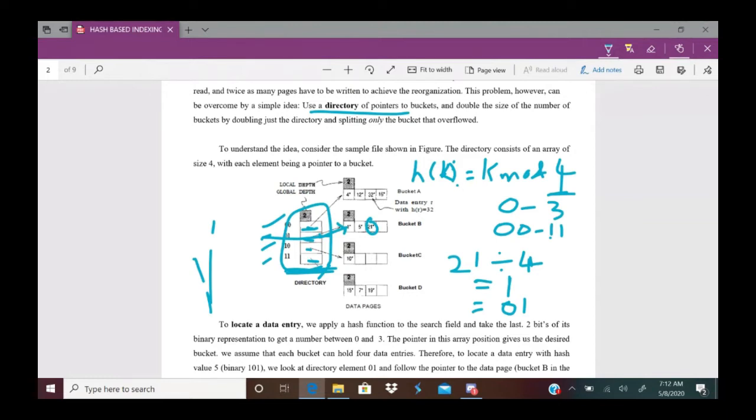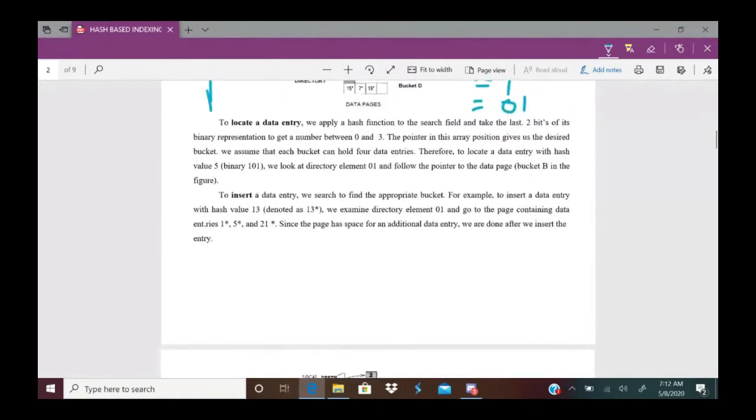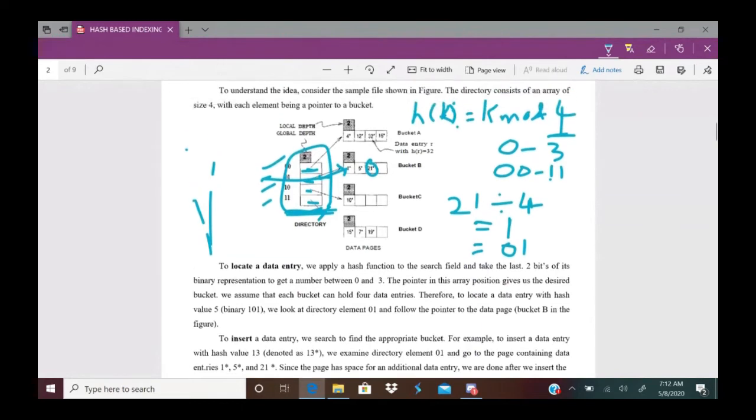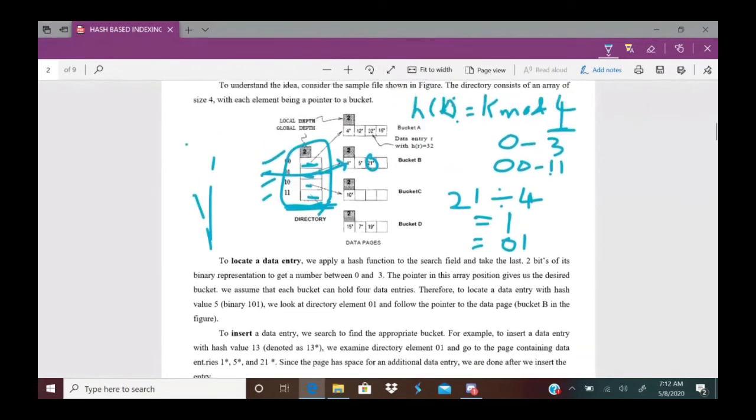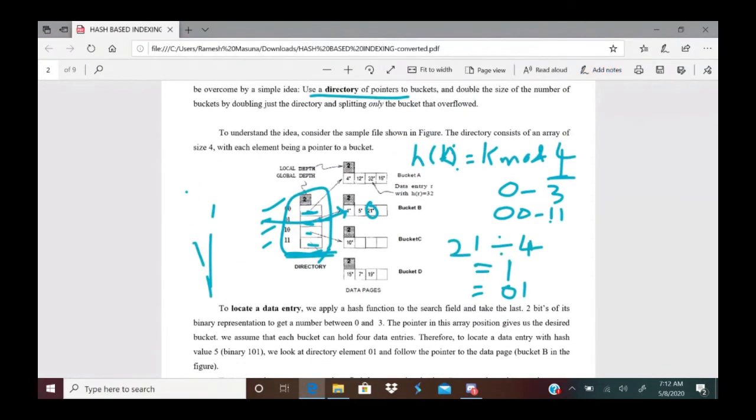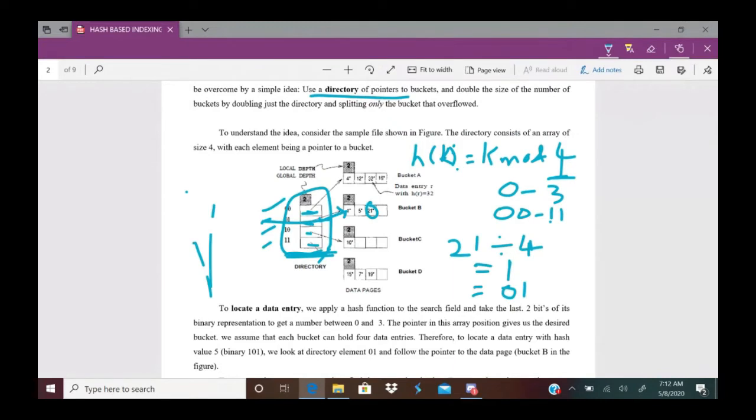Now coming to insertion. How to insert records into extendable hashing? Now observe a point. If I wanted to insert a particular record, say 13, first it has to find the directory pointer to the bucket where 13 is to be inserted.